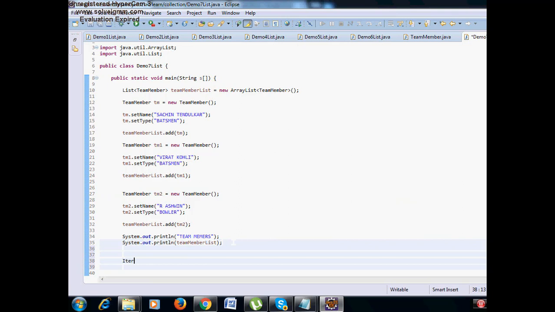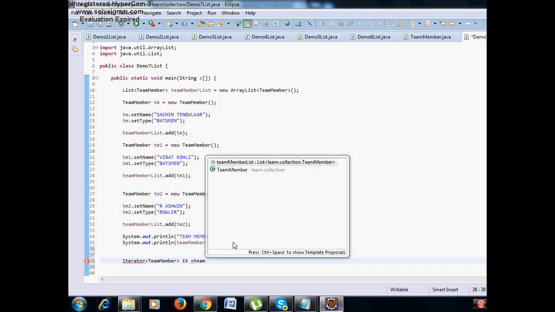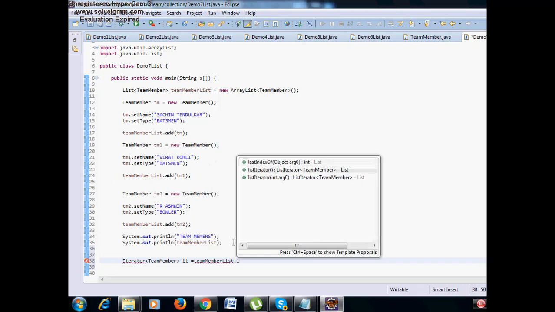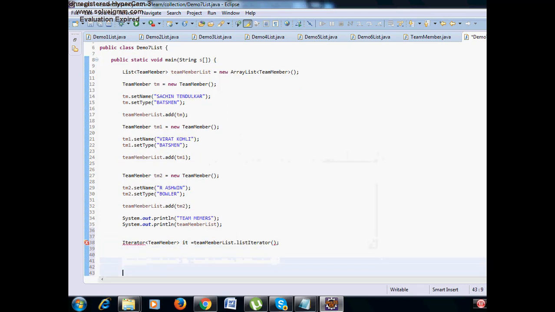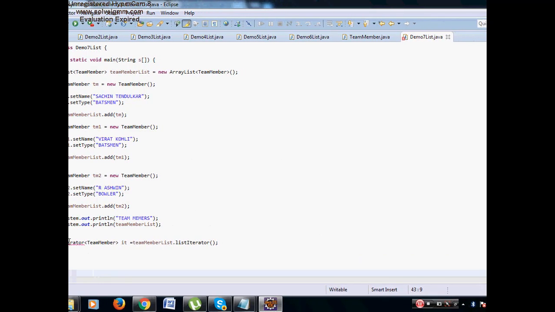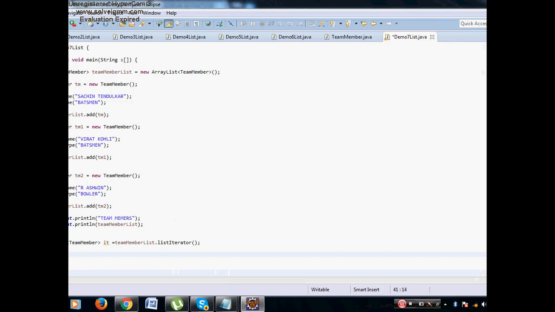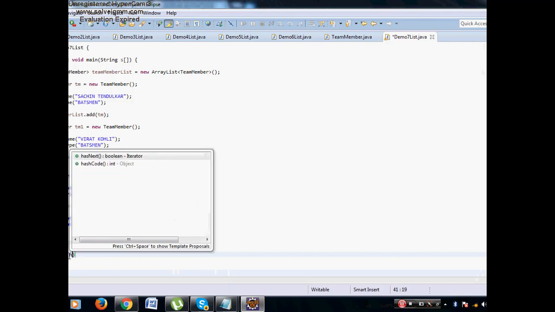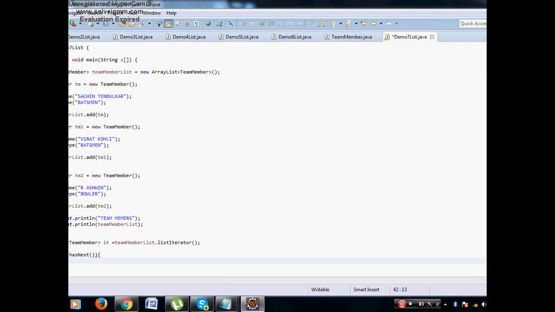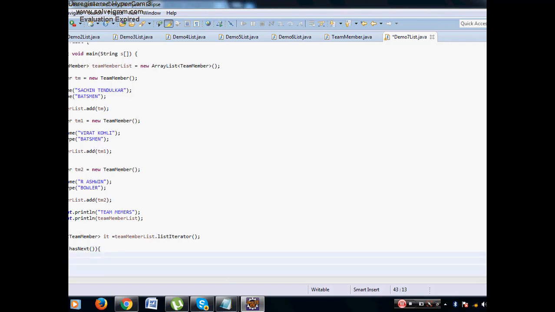Now I'll say how to loop through. I'll say iterator. What is the type here? Team member. Team member it is equal to team member list dot list iterator. Then while it dot has next, then here I have to say team member.